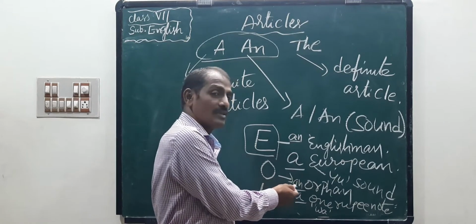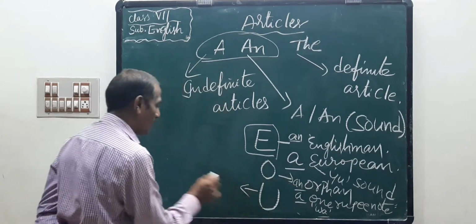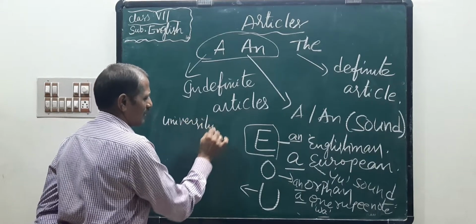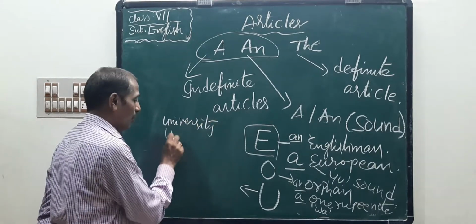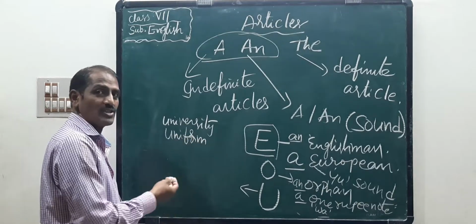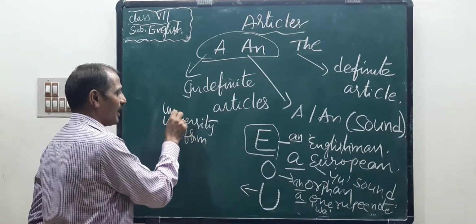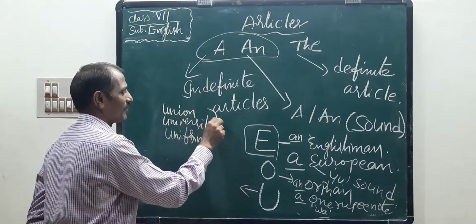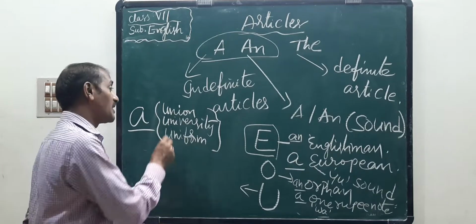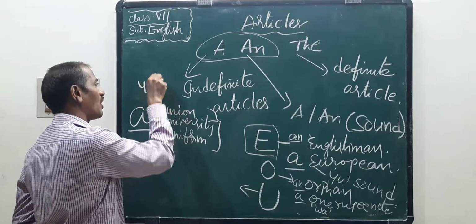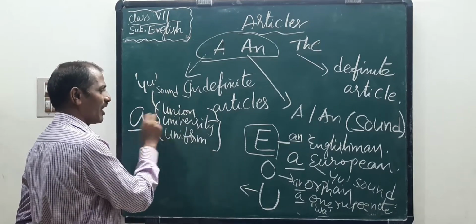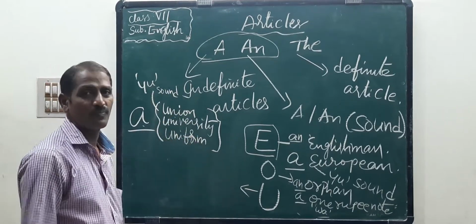Next, U. For example, university, uniform, union. We write a. Why? Because there is a yu sound. A union, a university, a uniform.